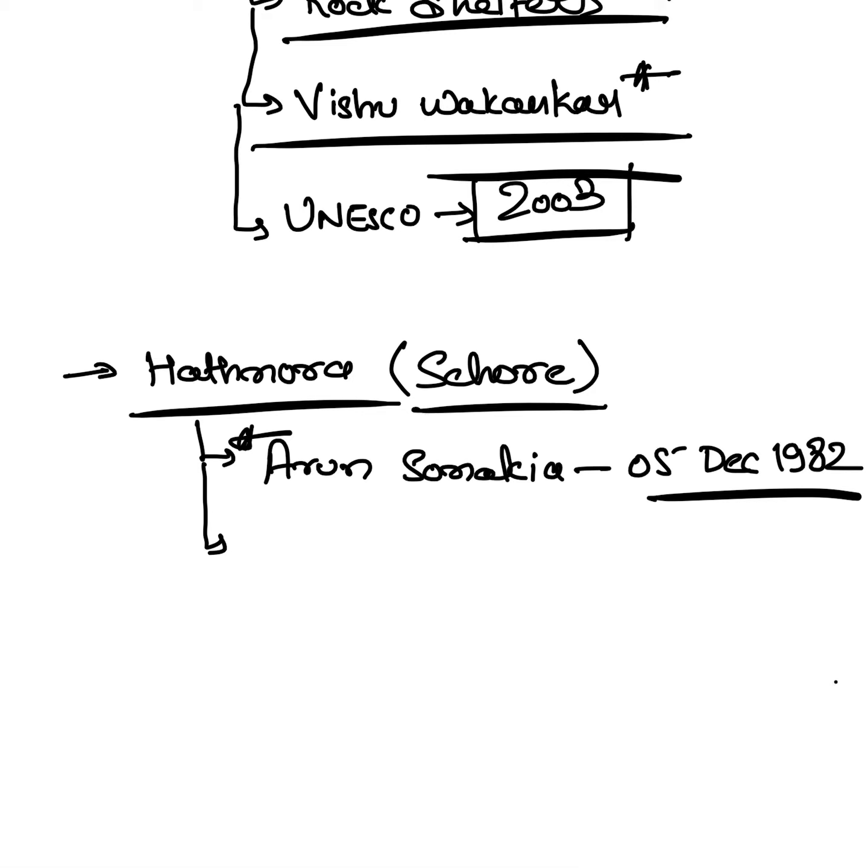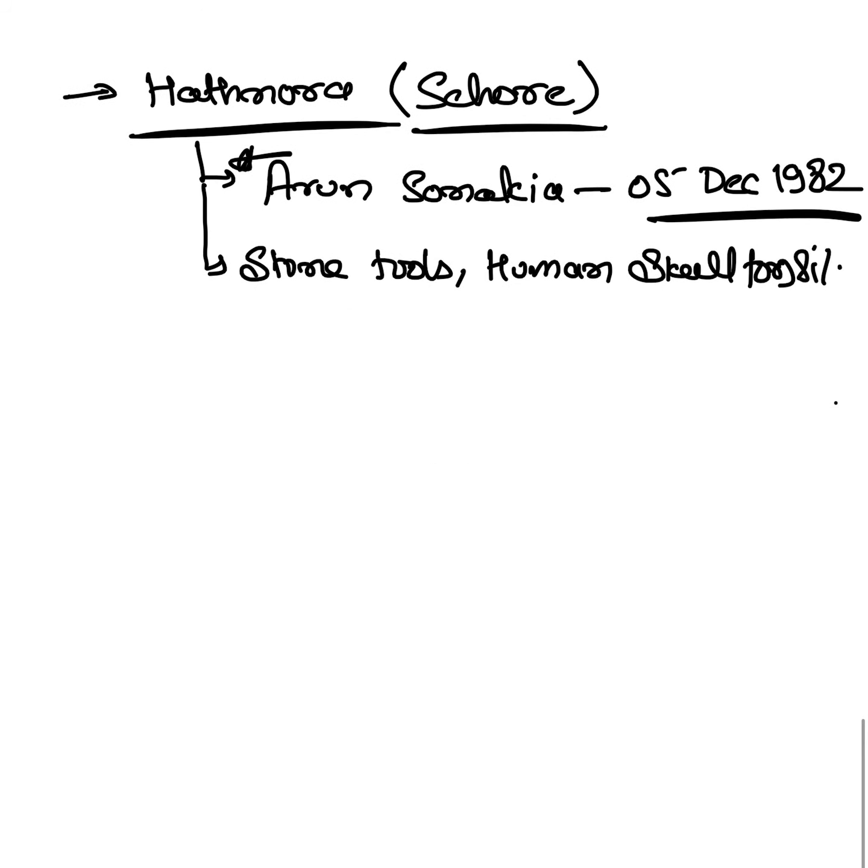And what we have found here is some stone tools along with a human skull fossil. Human skull fossil is found here. So this is all about Hathnora. Then the next and another important site is Mahadev Pipariya.